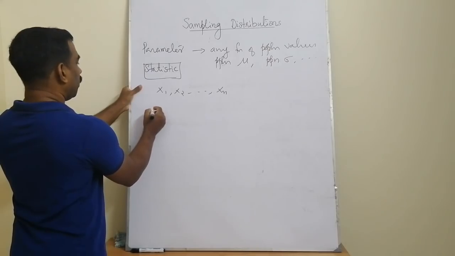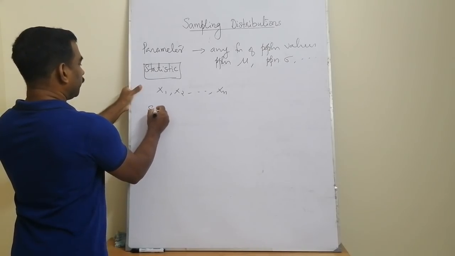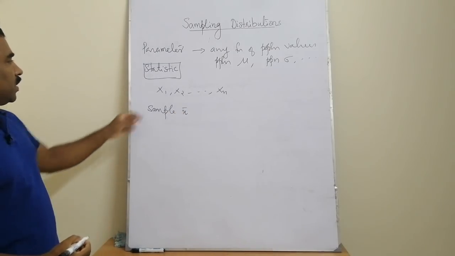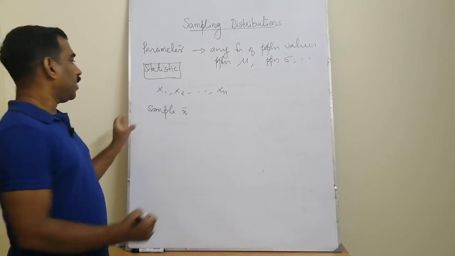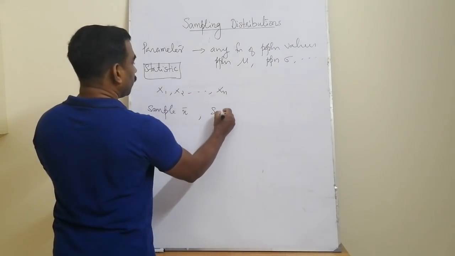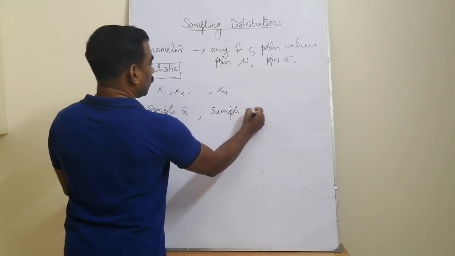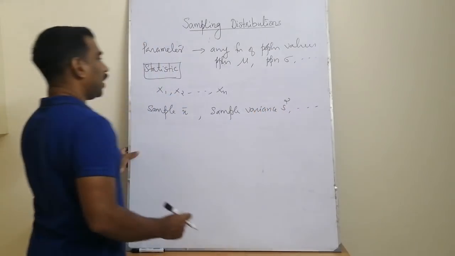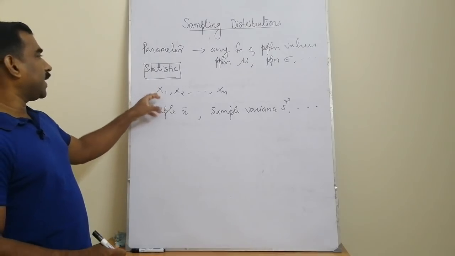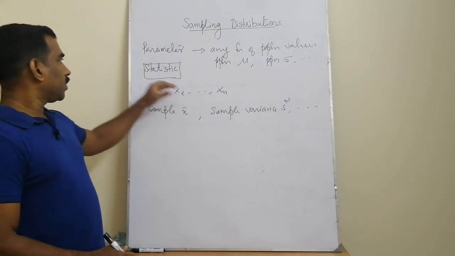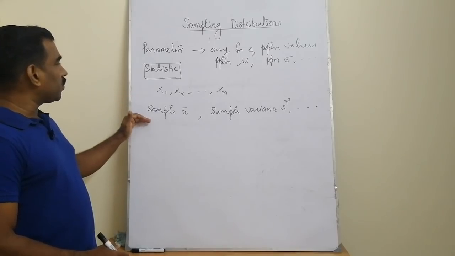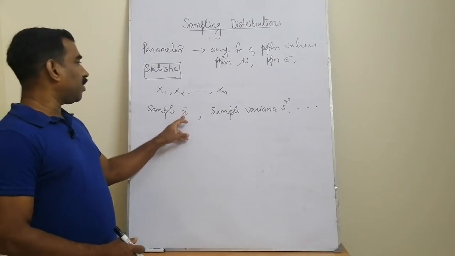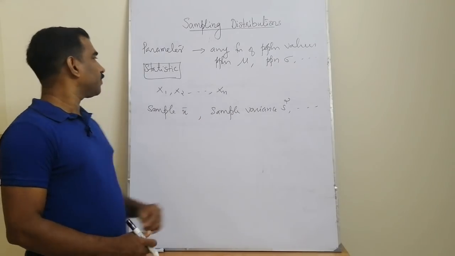For example, suppose we are computing the sample mean x bar for different sets of samples of size n, and the sample standard deviation or sample variance s square, etc. All calculations are based on the selected random sample of size n. So any function of sample values is called a statistic. Two examples of statistics are the sample mean and the sample variance.